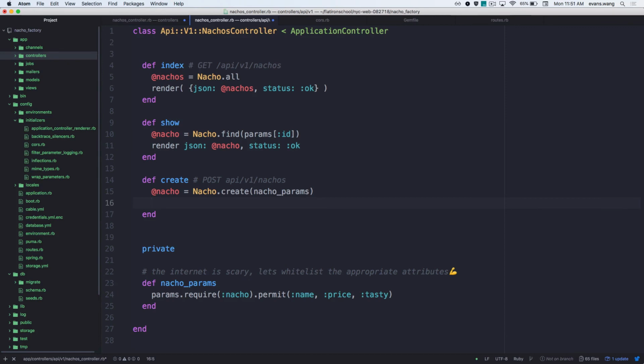Redirect? If I redirect, where do I go? Do I have a view page in my Rails to redirect to? So what do I do? Show what? I just created the nacho, so I can render the JSON, the nacho that I just made. And what status do I use? Is it just status okay or status created? Cool. Anything else?